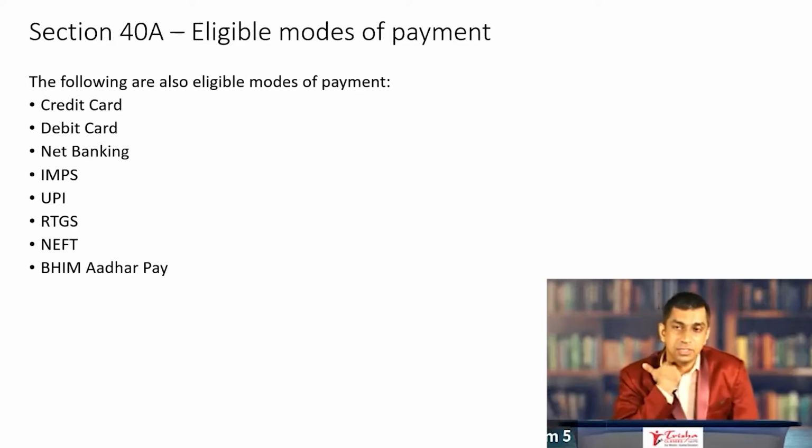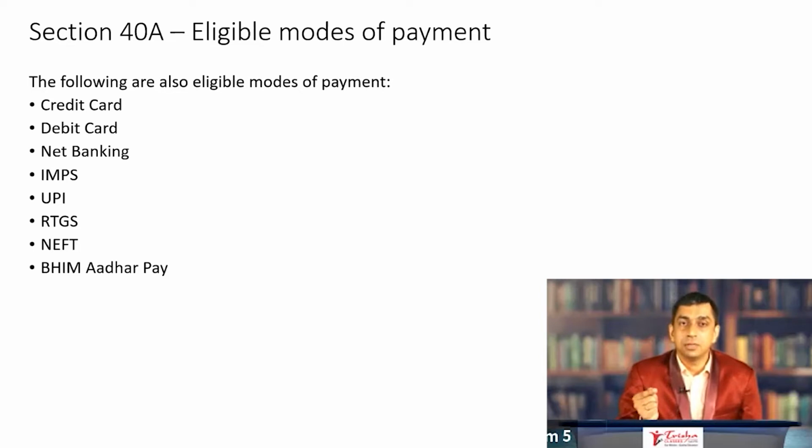Eligible modes of payment. This is also not an amendment in the law, but a notification that has been issued by the government of India. So previously section 40A, which limits the cash payments that can be done by a business or a profession to be eligible for deduction under the Income Tax Act, told that in case the expenditure exceeded rupees 10,000, then the payment has to be made through prescribed mode, through account payee cheque or draft drawn on a bank. And then there were certain exceptions that were mentioned in Rule 6D.